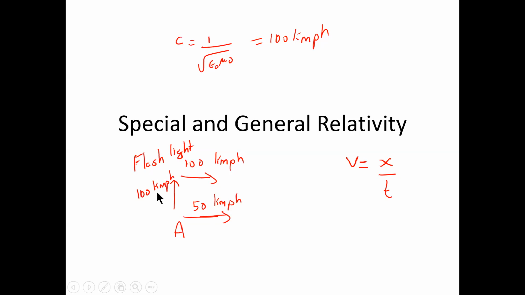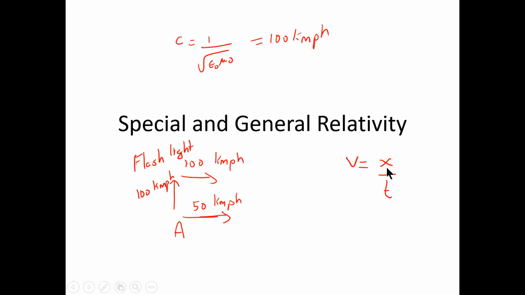But it cannot be so, because the speed of light is constant for all frames of reference. So it should be 100 kilometers per hour that he observes, right? So it appears as though the light is speeding up, because he should observe only 50, but he's observing 100. But the speed of light still is the same. Velocity is nothing but x by t. So if the speed of light is appearing as though it's speeding up, then what can change? Your distance, that is, the rulers and clocks that you are using to measure your velocity.